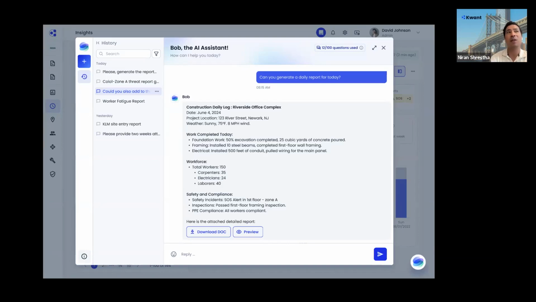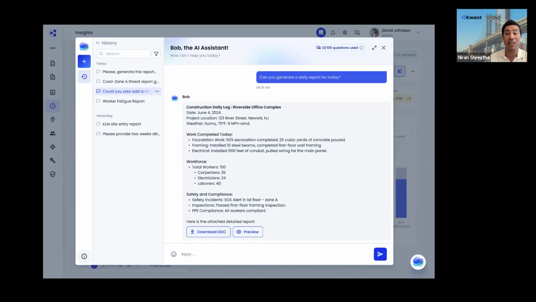And we know that every construction site in the US, or even globally, legally requires you to have a daily report on file for compliance, for safety, even for project management. So this is a tool that can help automate those reports, which can save a huge amount of time for supers and foremen every day. We are so excited about rolling this out.